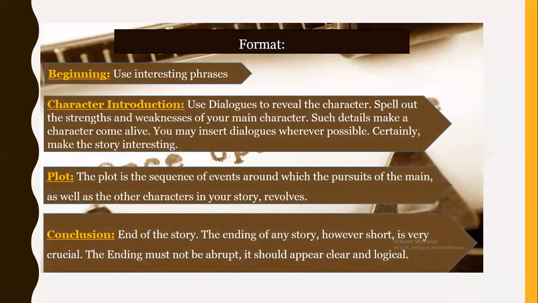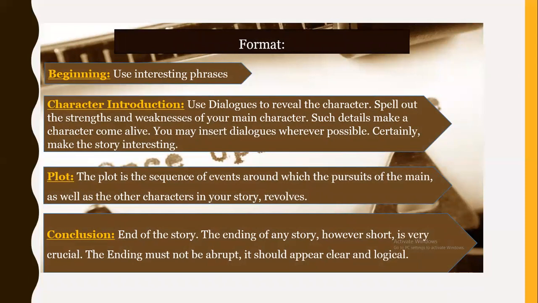So here is a basic format of what all structures you can put in the story before you create one. So think about some important, interesting phrases that you can use in the first paragraph, or you can also make use of some rhetorical questions. Rhetorical questions are something wherein you have the answers understood. Or you can simply put in a short anecdote of yours.